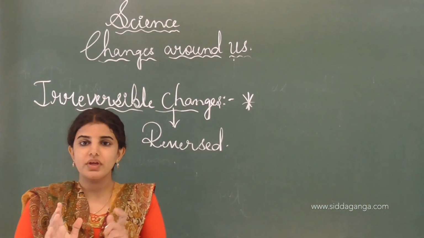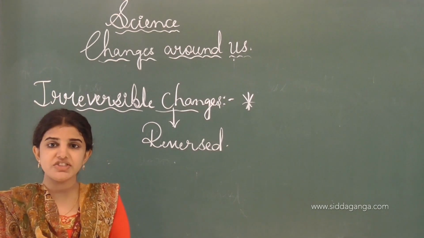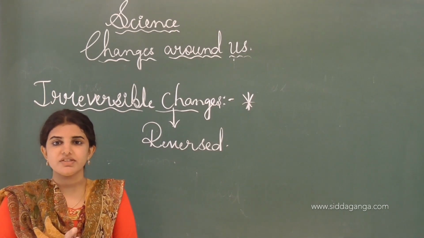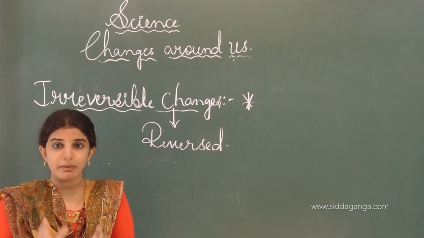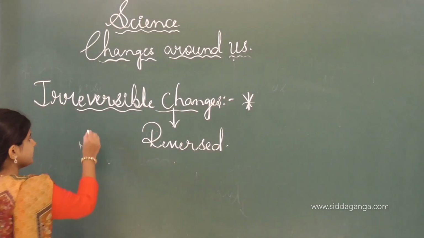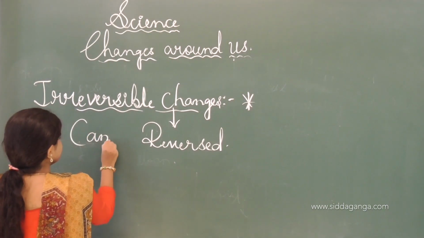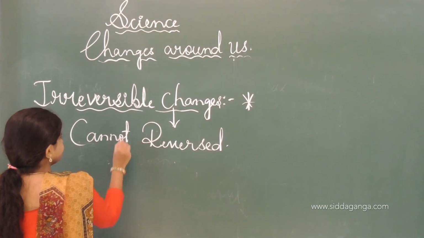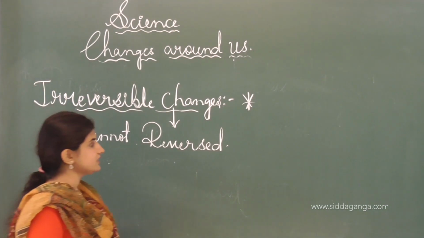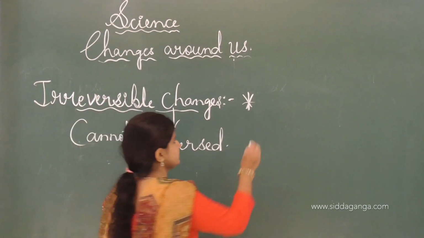As I told you, reversible changes are those changes which can be reversed, and such changes are called reversible change. Besides these, some changes are temporary in nature and cannot be reversed. Such changes are called irreversible change. Irreversible changes are the permanent changes.